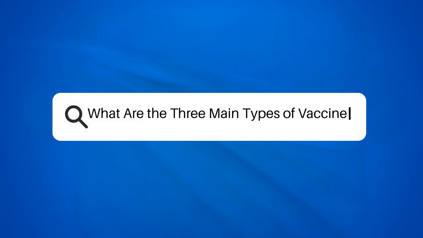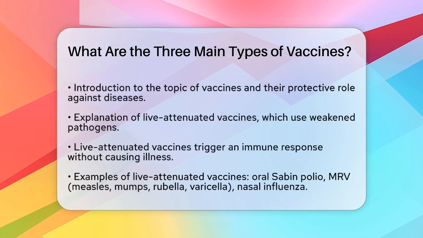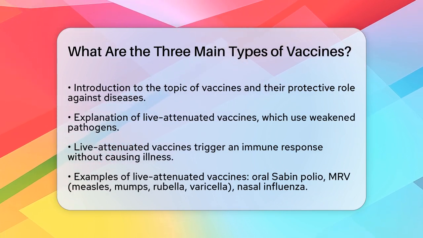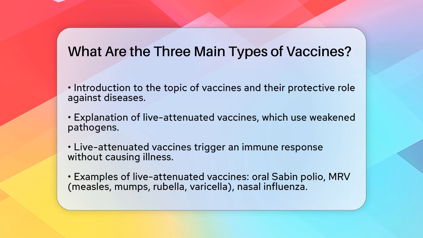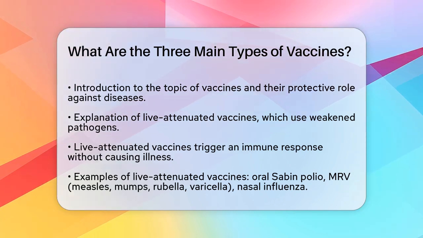What are the three main types of vaccines? If you're curious about how vaccines work and the different types that exist, you're in the right place. Let's break down the main categories of vaccines to help you understand how they protect us against diseases. First, let's talk about live-attenuated vaccines.